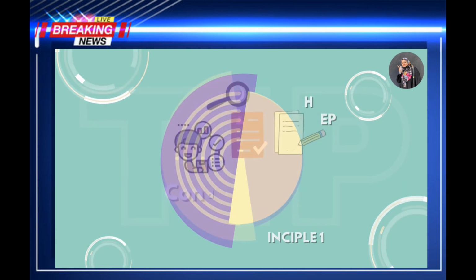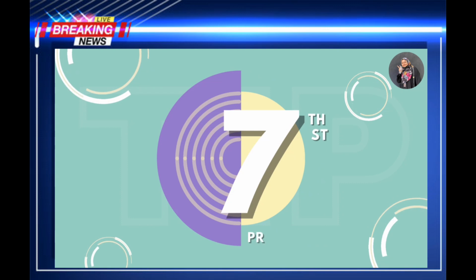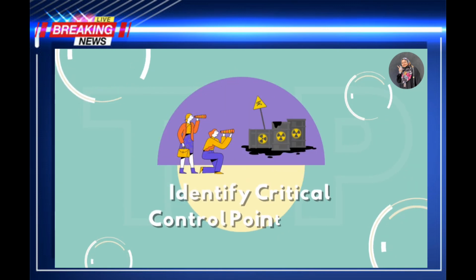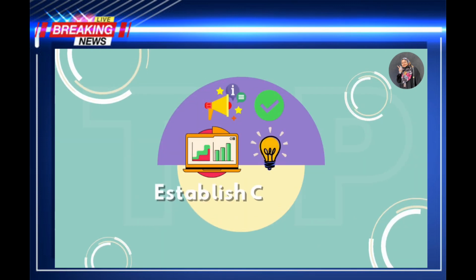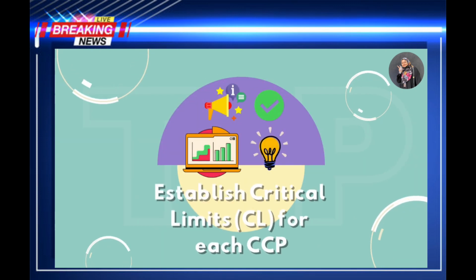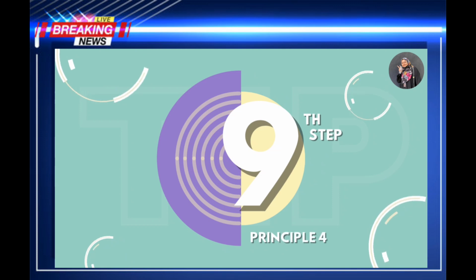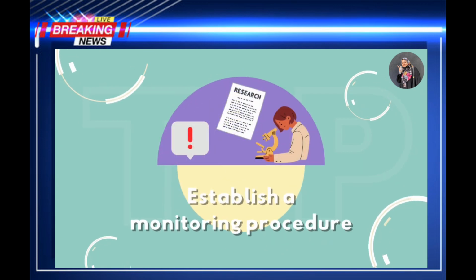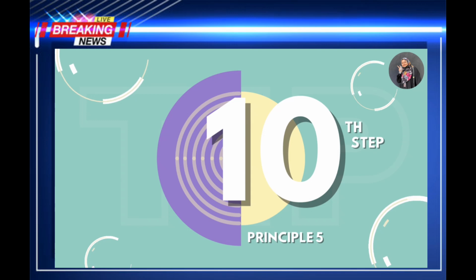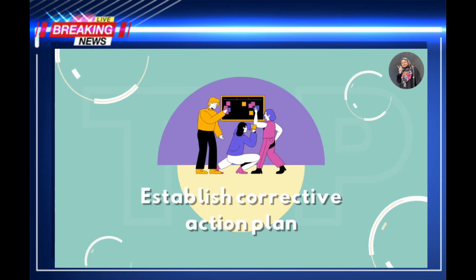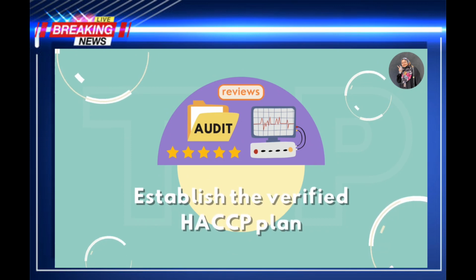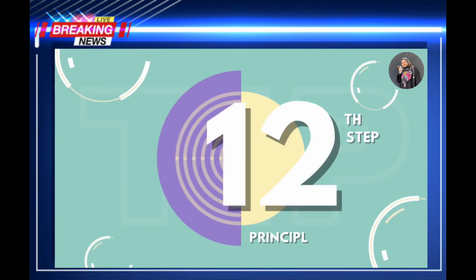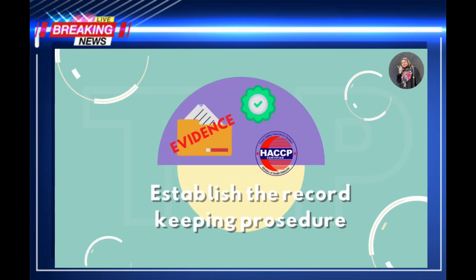Step 6, Principle 1: conduct hazard analysis. Step 7, Principle 2: identify critical control points, CCP. Step 8, Principle 3: establish critical limits, CL, for each CCP. Step 9, Principle 4: establish a monitoring procedure. Step 10, Principle 5: establish a corrective action plan. Step 11, Principle 6: establish verification of the HACCP plan. And the last step, Step 12, Principle 7: establish the record-keeping procedure.